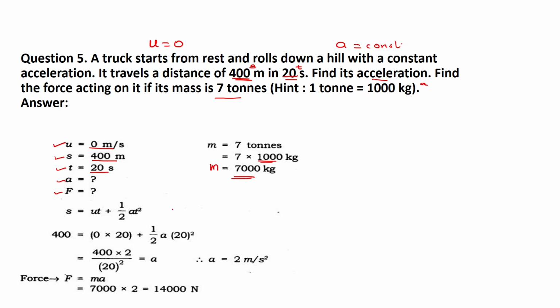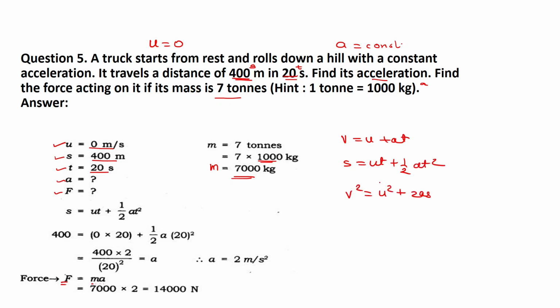Now we need to understand, we have to find the force. And what is the formula of the force? Force is equal to mass times acceleration. We know the mass, 7000 kg, but we don't know the acceleration. To find acceleration, we have to use the kinematical equations. We have three equations: v is equal to u plus at, s is equal to ut plus 1/2 at squared, and the third one is v squared is equal to u squared plus 2as.